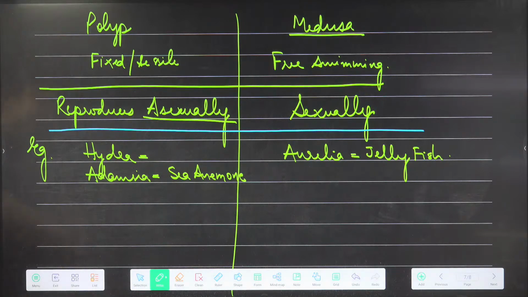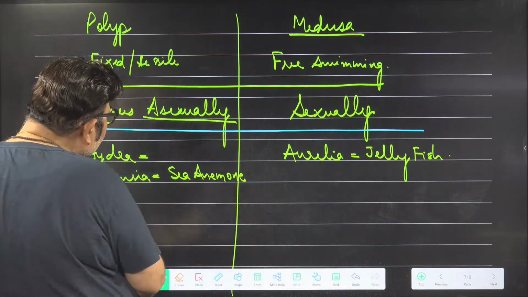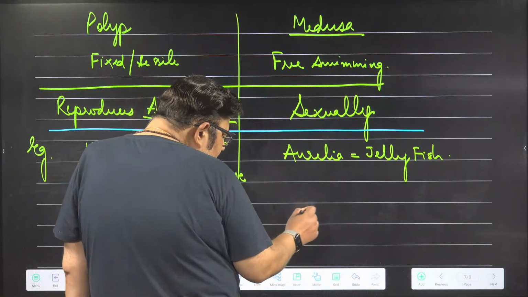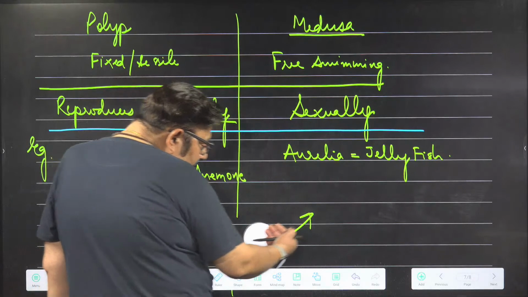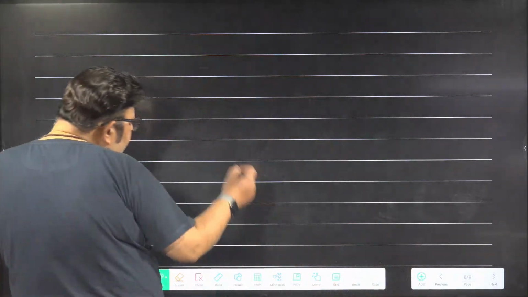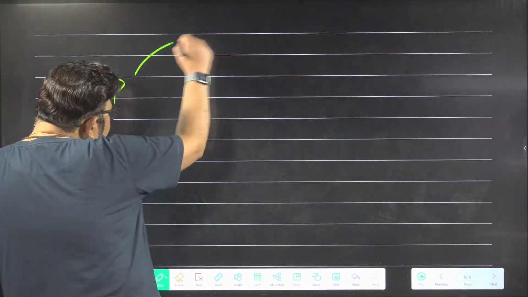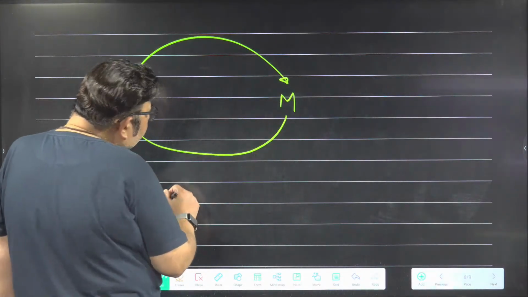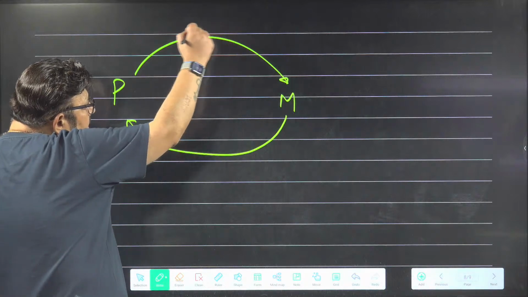So there are two types of body forms, polyp and medusa. Polyp is the pole-like, asexually reproducing form, and medusa is the sexually reproducing form. Some organisms exist in both forms. Polyp can give rise to medusa, and medusa can give rise to polyp. What shall I write here?